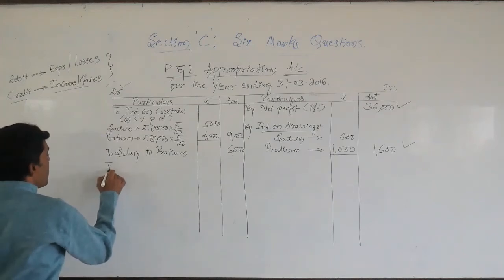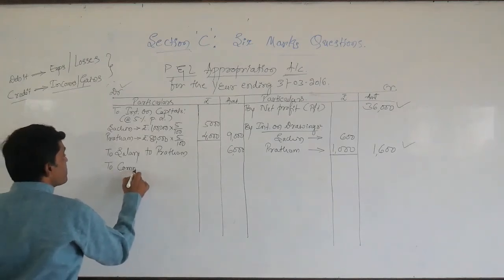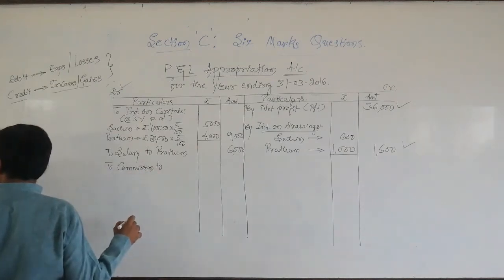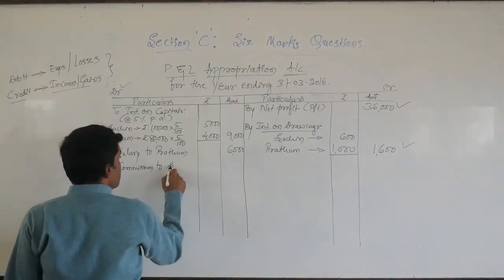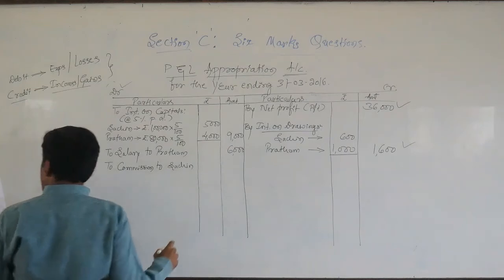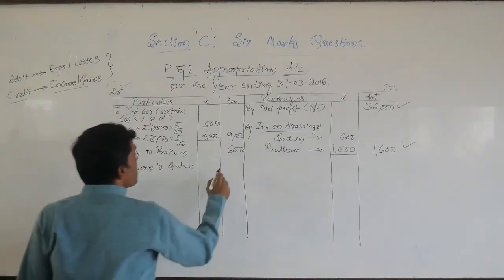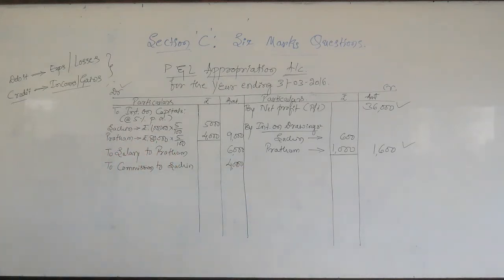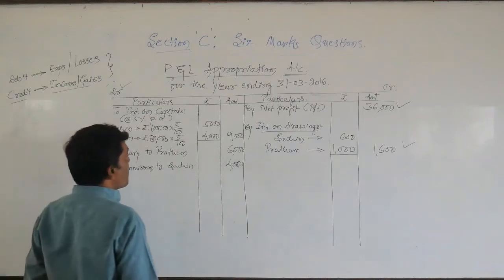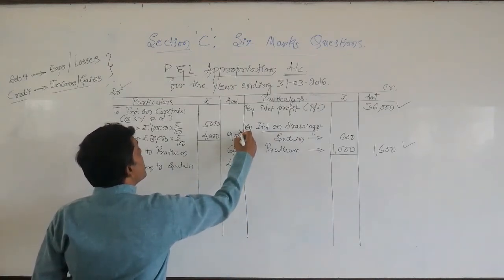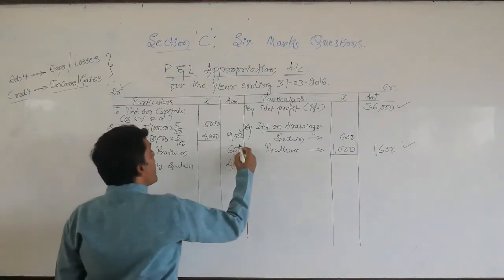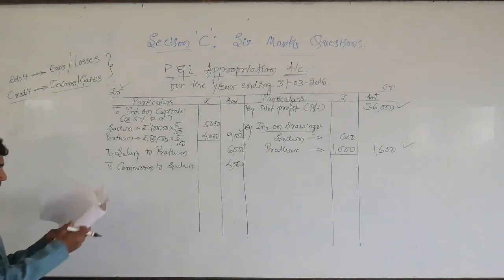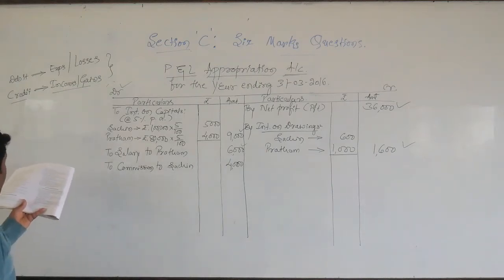And also commission to Sachin. What is the amount? Commission to Sachin is rupees 4,000. Again, these two are also allowable expenses to the firm. So 9,000 is the total interest on capital, 6,000 salary to Pratham, and 4,000 commission to Sachin. So with this we have completed three adjustments.